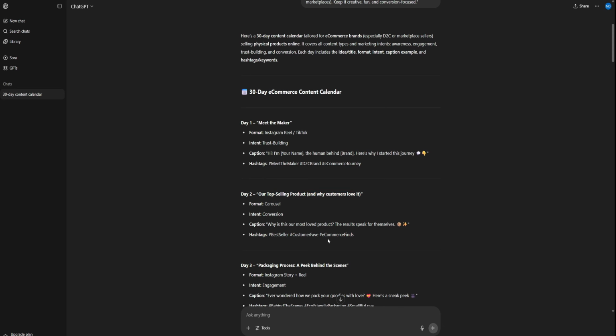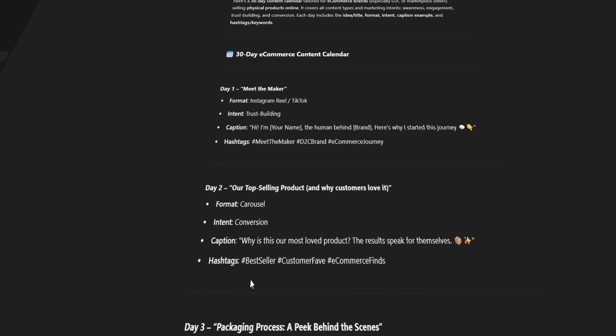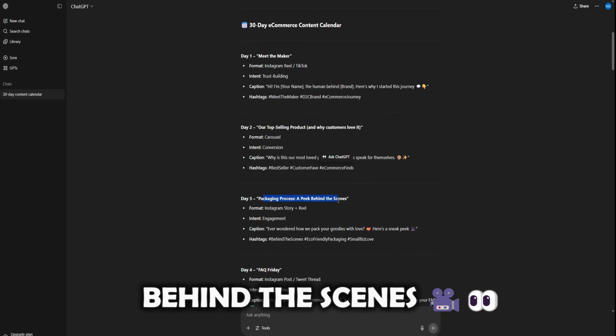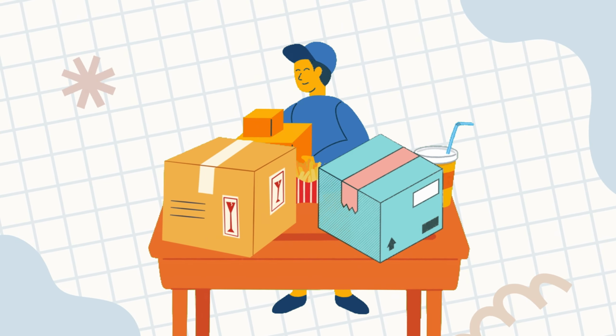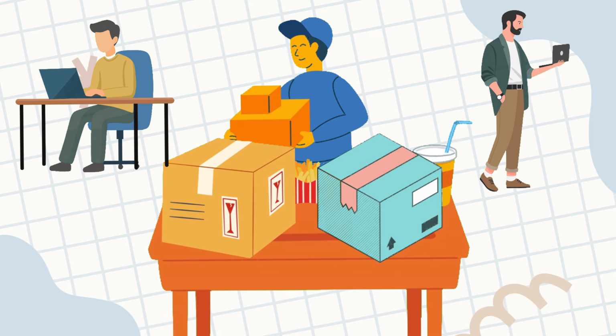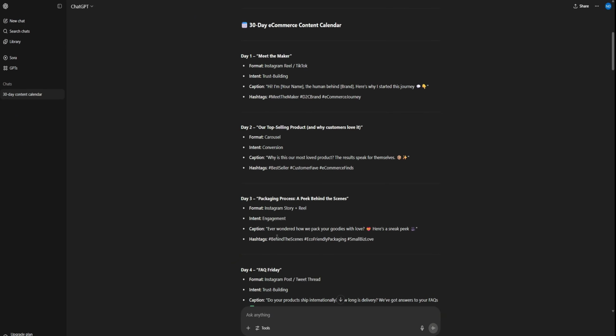Day 2, okay, our top selling product and why customers love it. Bestseller, customer fave, e-commerce find. Okay, so here we are highlighting the best selling product, why it's popular, what problem it solves, and why people love it. Day 3, packaging process, a peek behind the scenes. Whoa, so it's a great mix of engagement and trust building also, I think. So like showing them the packaging process, messy desk, the real stuff. It makes the brand feel more human.